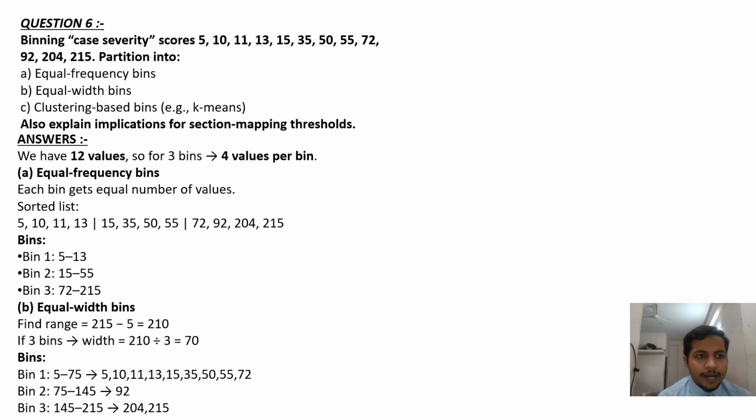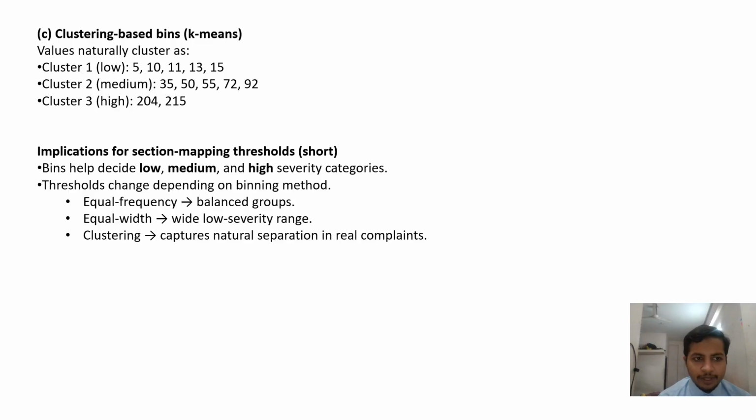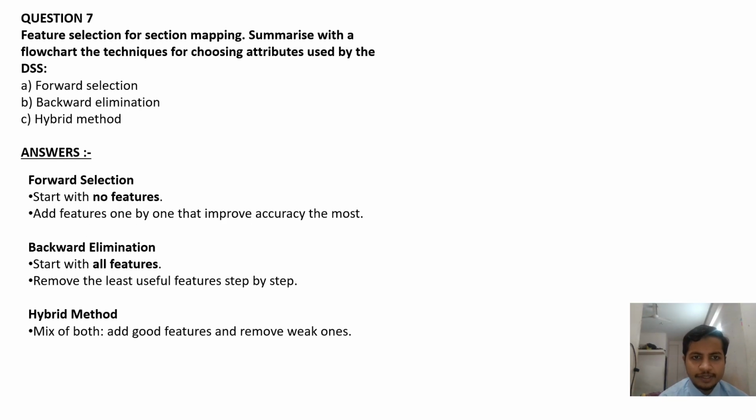Now moving to C part, clustering based bins, example k-means. Clustering based means values are clustered as cluster 1 low, cluster 2 medium, cluster 3 high. Implication for section mapping thresholds: bins help to decide low, medium and high severity categories. Thresholds change depending on binning methods. Equal frequency means balanced groups. Equal width means a wide low severity range. Clustering means capture natural separation in real complaints.